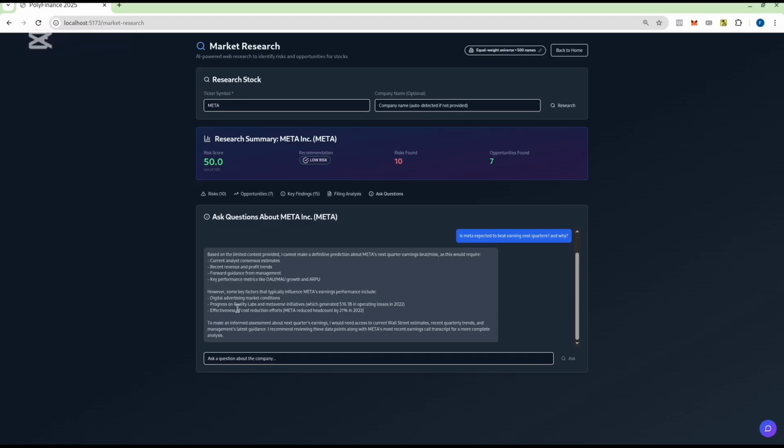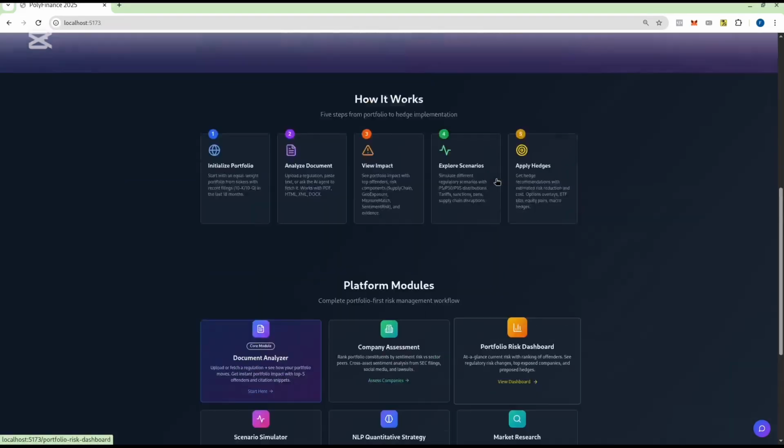digital advertising market conditions. So basically you can read and you can ask any question about any stock, and an LLM will give you a broad suggestion of what is happening with this company. So this is basically the app that we built. Thank you.